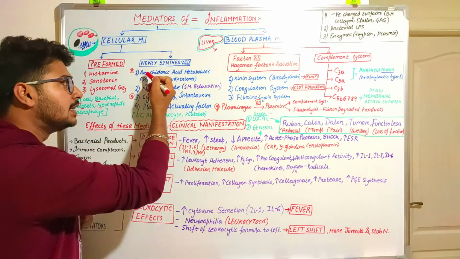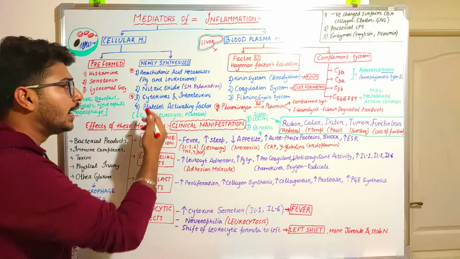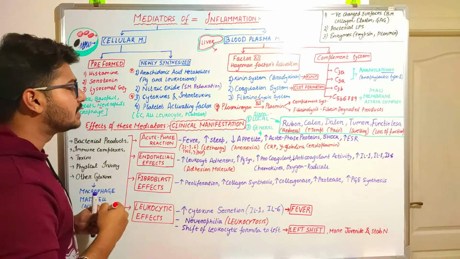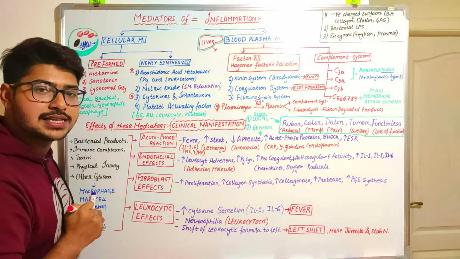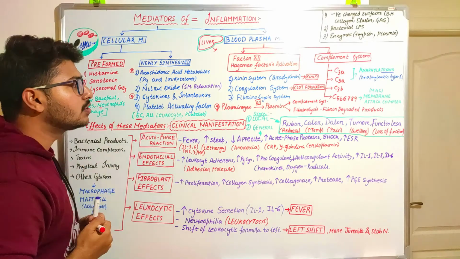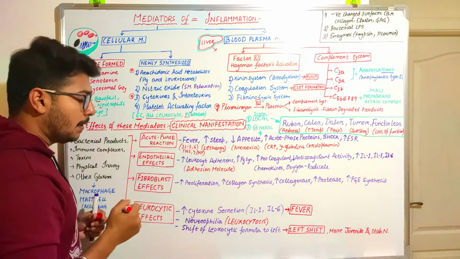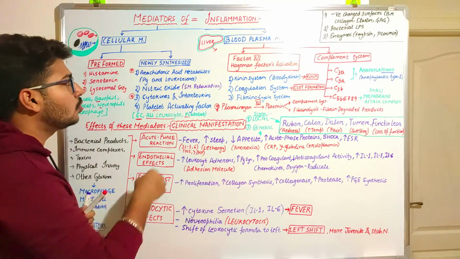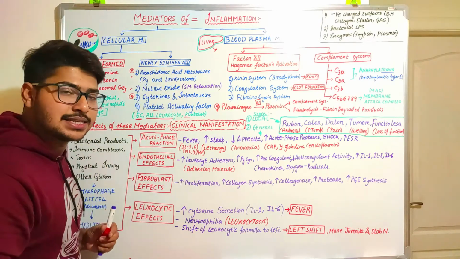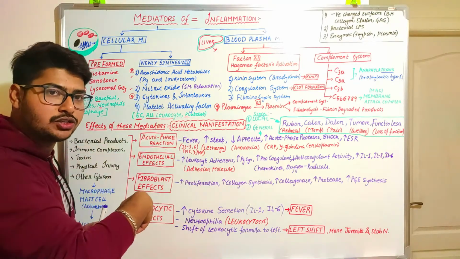What are these mediators? These can be arachidonic acid metabolites like prostaglandins and leukotrienes. It can be nitric oxide, which will be produced by the endothelial cells of the vessels, and it can be cytokines and interleukins, which are mostly produced by leukocytes, and platelet activating factor, which will activate the platelets. So these are the arachidonic acid metabolites and nitric oxide. These are newly synthesized because they will be formed after the process of injury.